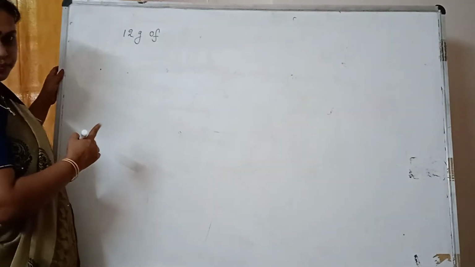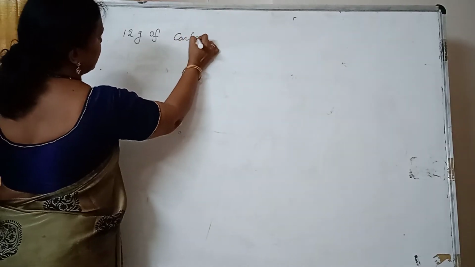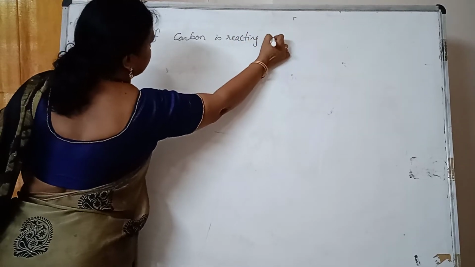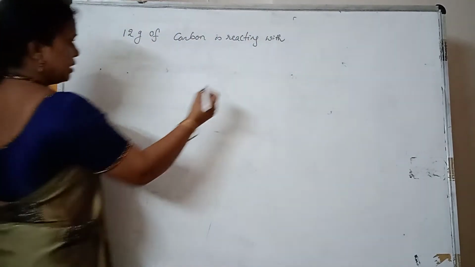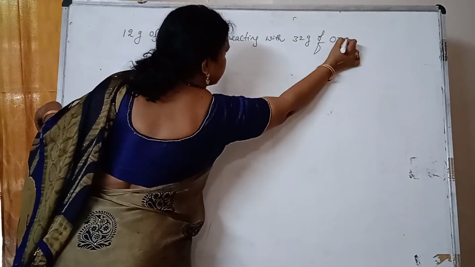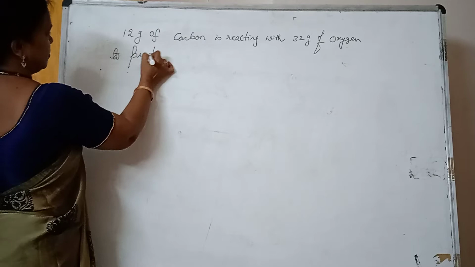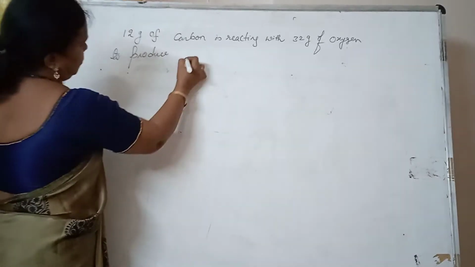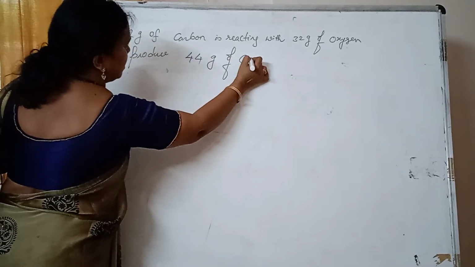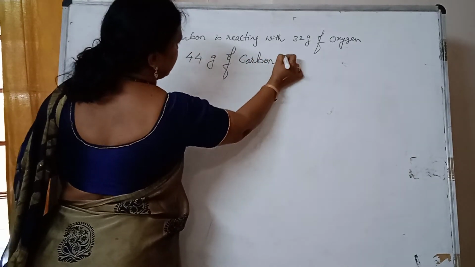I will not give any time, immediately you need to write. 12 grams of carbon is reacting with 32 grams of oxygen to produce 44 grams of carbon dioxide.